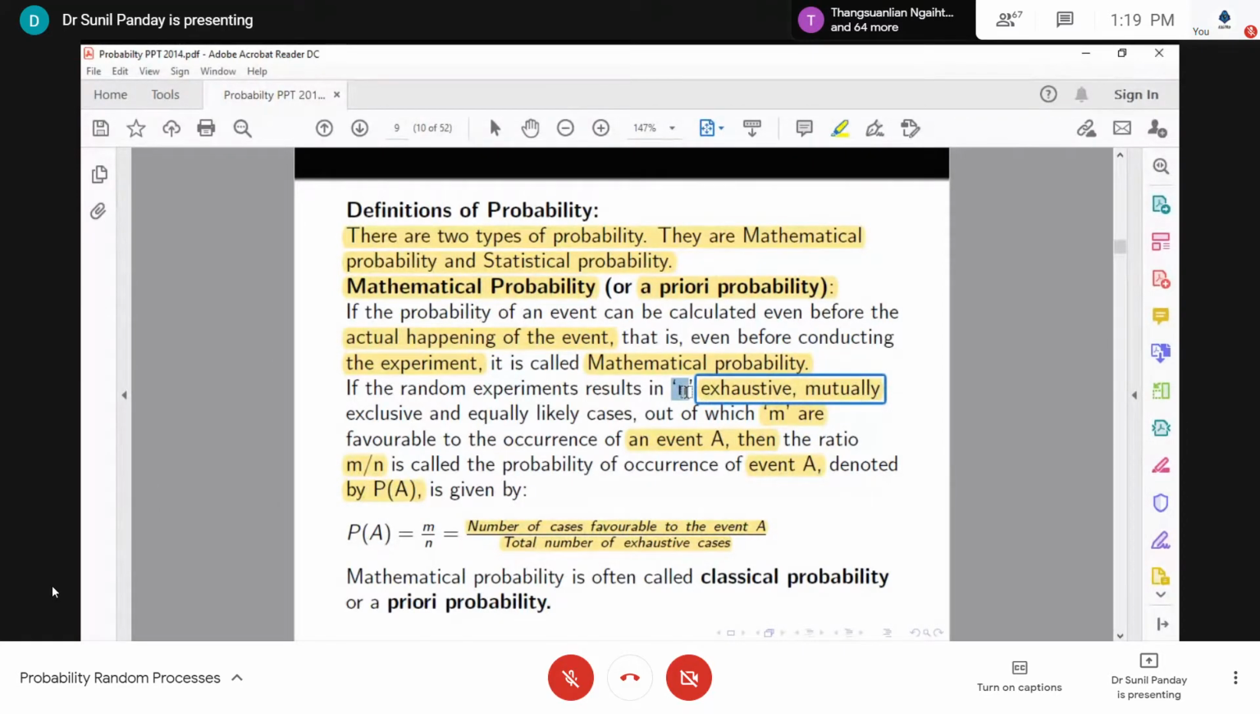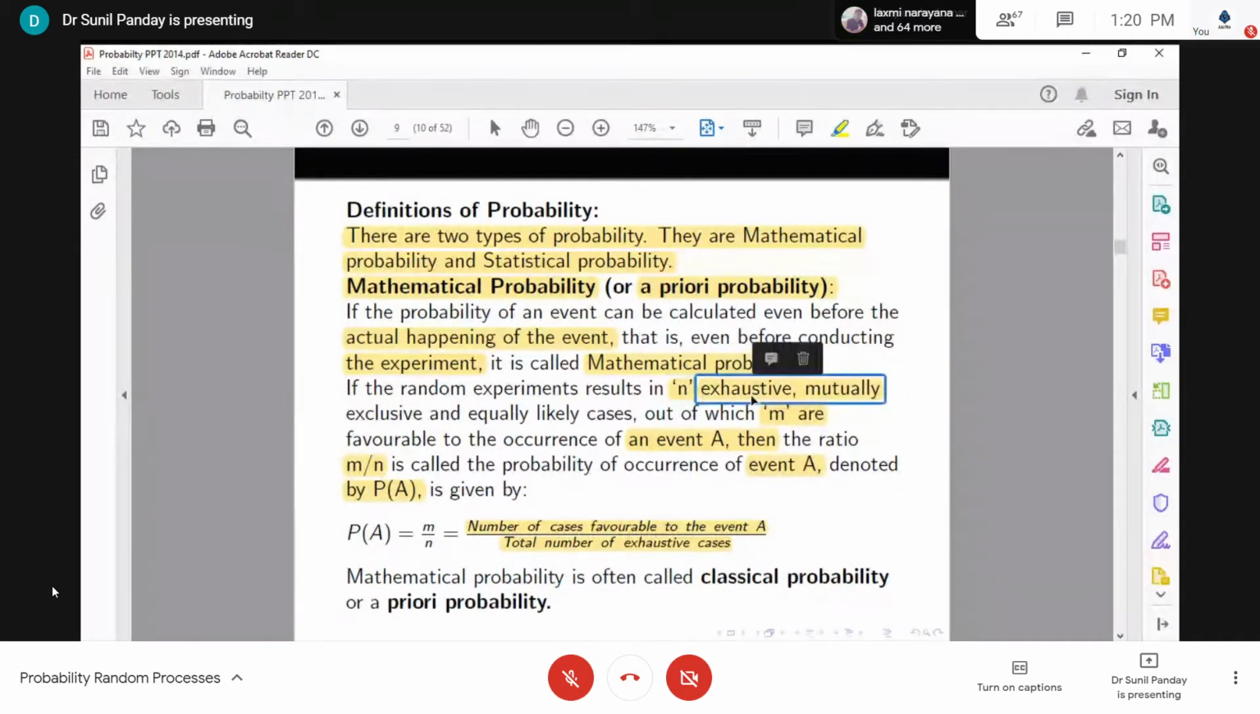Like in tossing of a die, we have six possibilities. In tossing of a coin, we have only two possibilities. But there are some experiments where the total number of outcomes is infinite or sometimes uncountable also. So this definition of classical probability fails there.